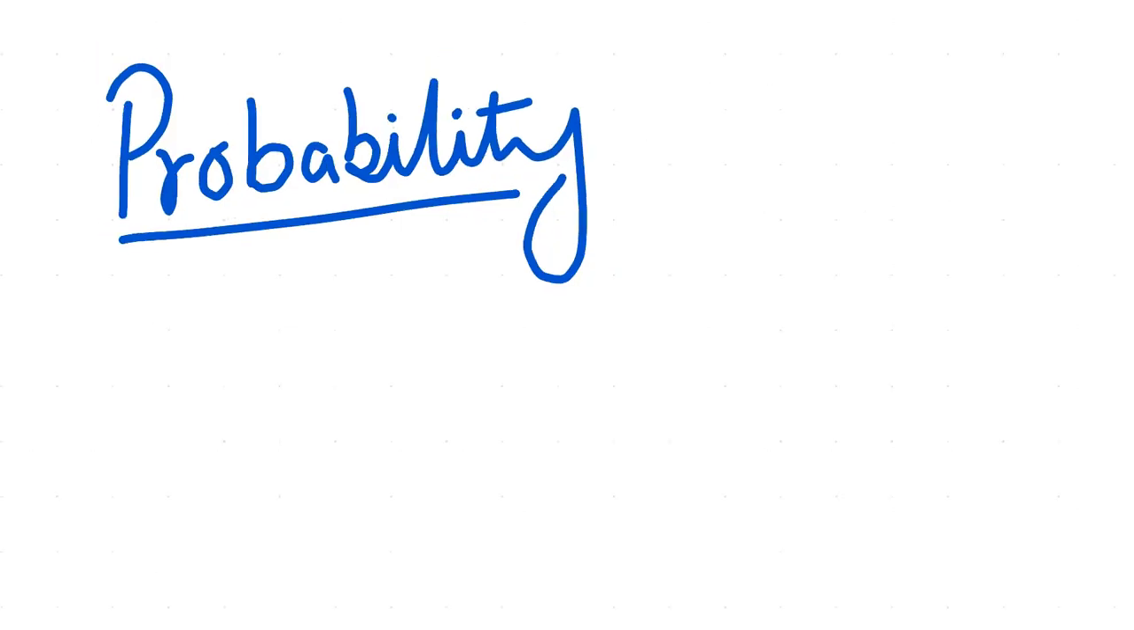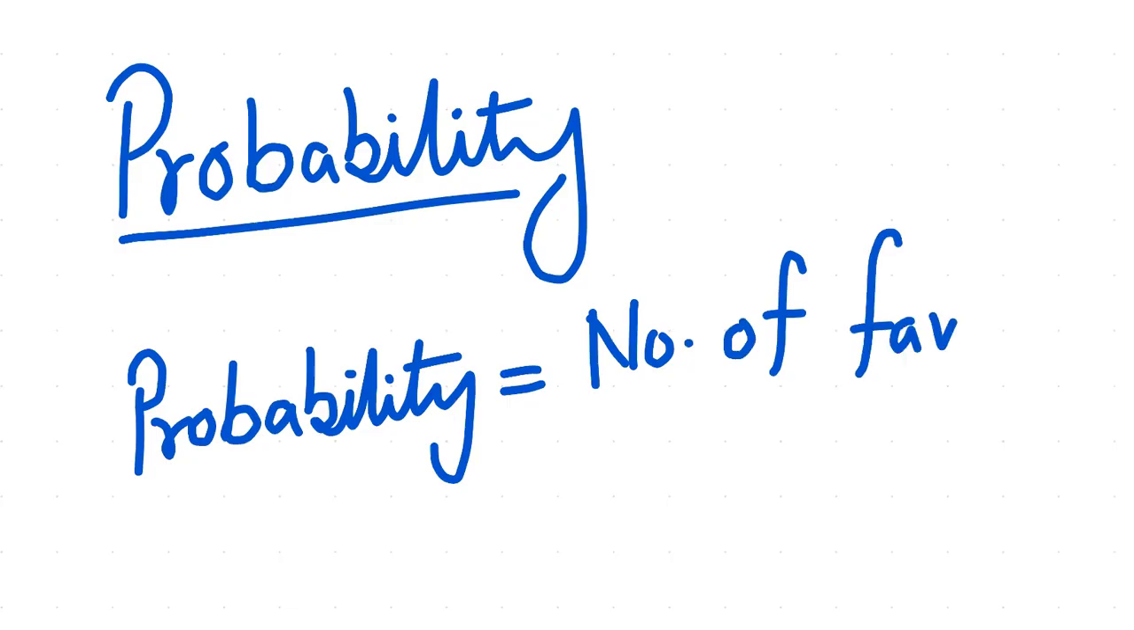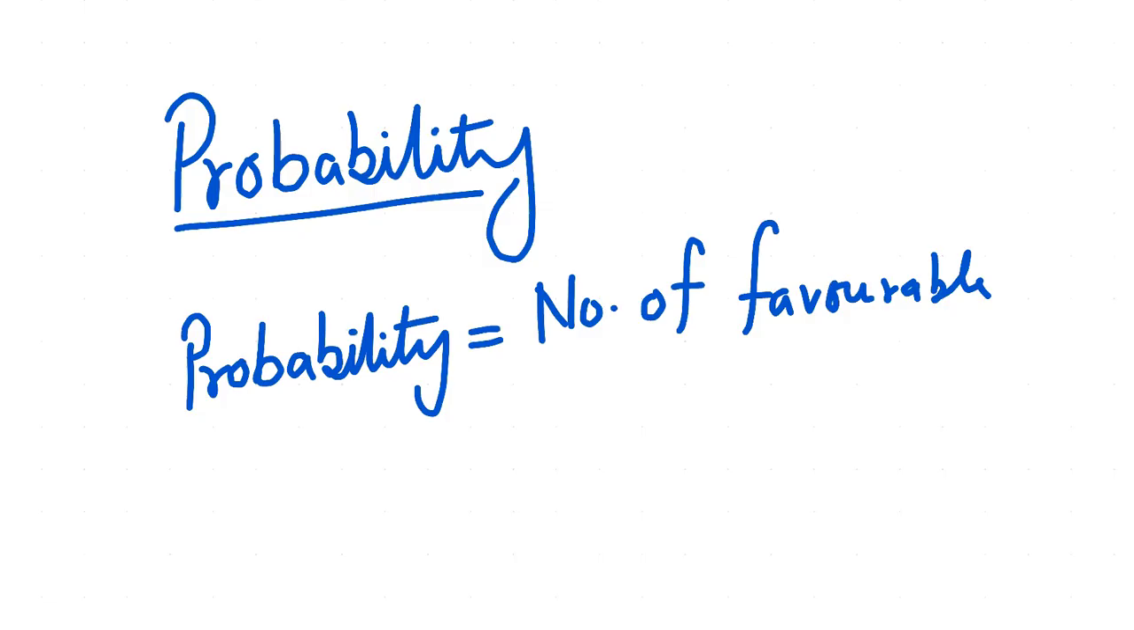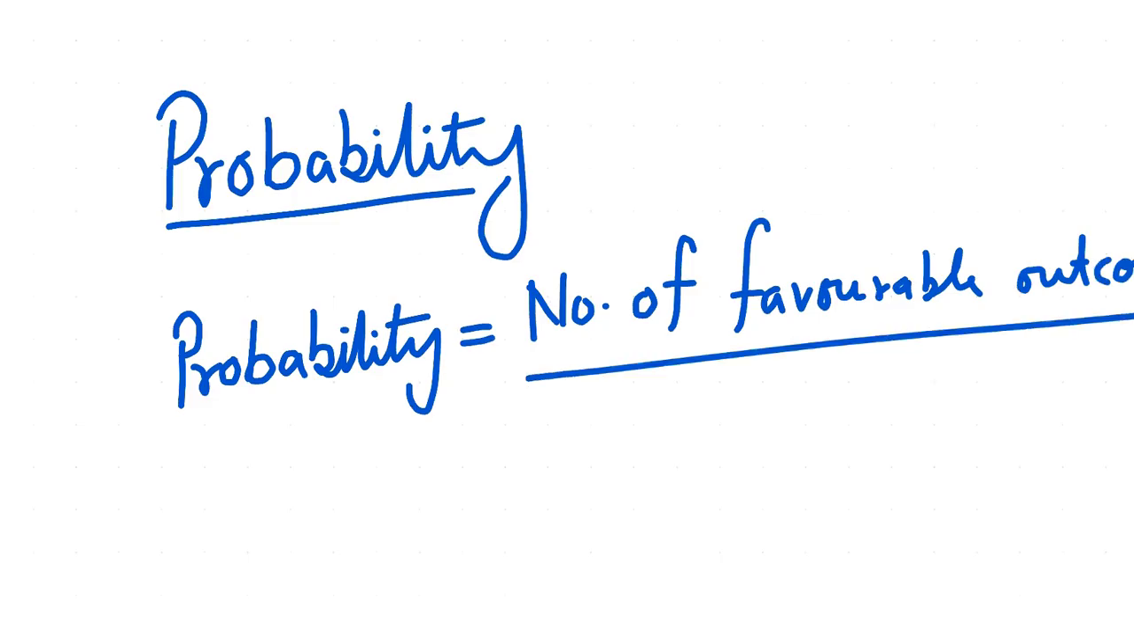So we have a formula. The basic formula of probability is equal to the number of favorable outcomes upon the total number of outcomes. So you know about outcomes, what they are.